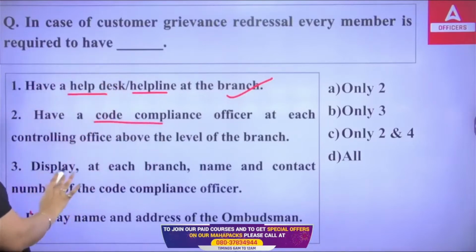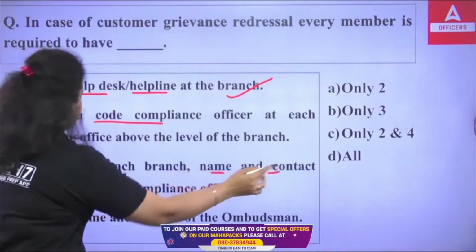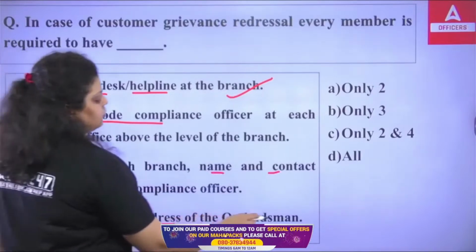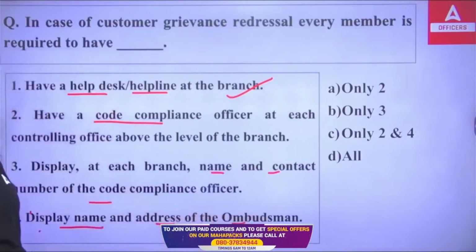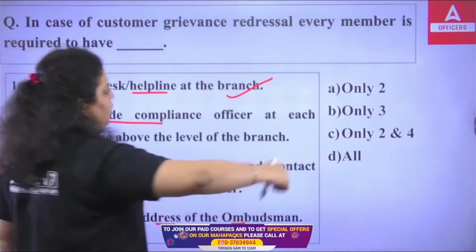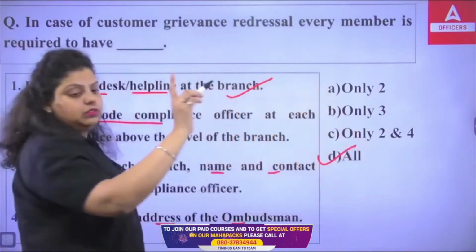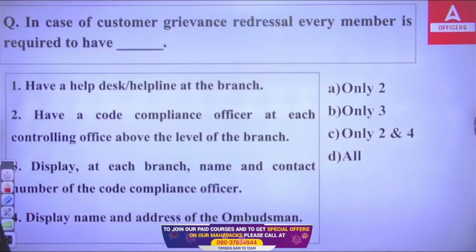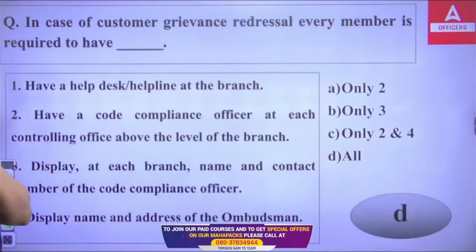Every member has to display at each branch the name and contact number of the code compliance officer. Every member has to display the name and address of the ombudsman in their branch. The right answer is all. All of these have to be there with the members when they are providing grievance redressal to the customer. Okay, so the right answer is D.